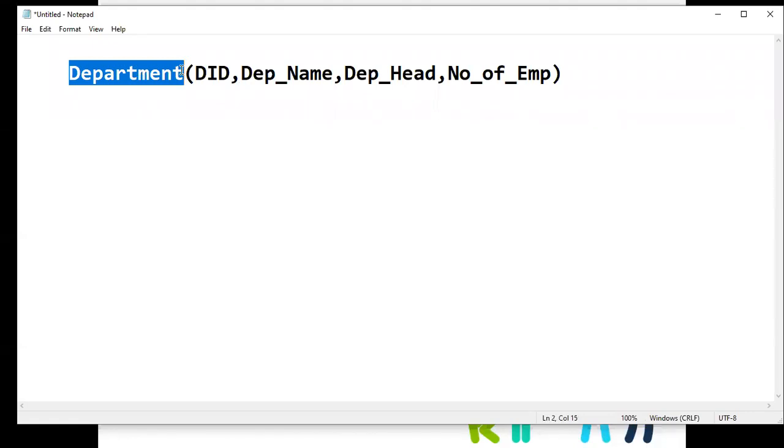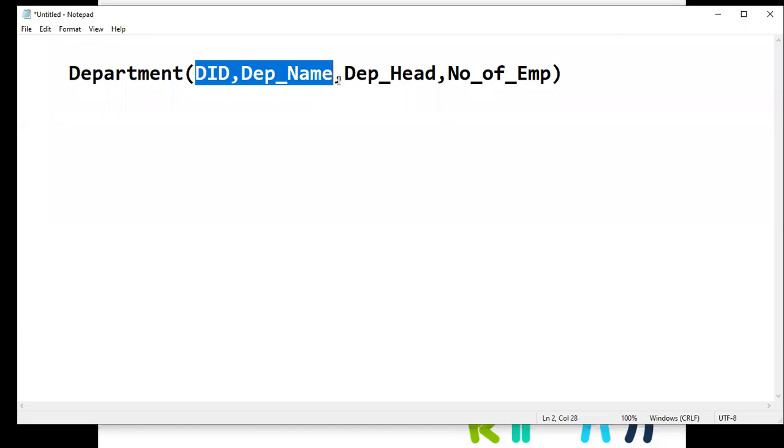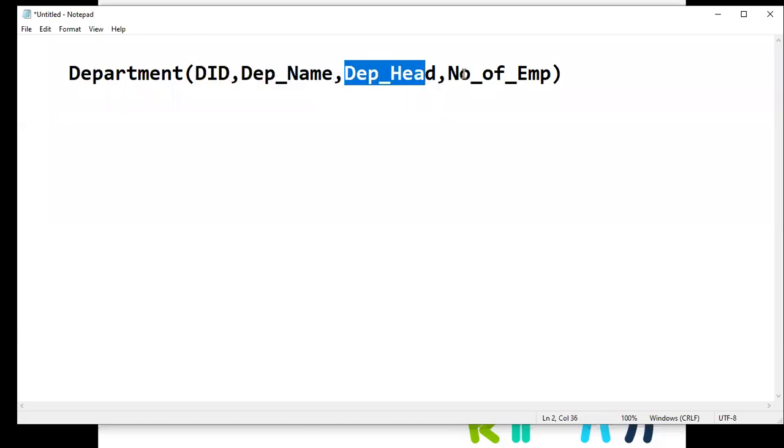So department is an entity of the database. We are going to have 4 fields. One is department ID, department name, then department head, and number of employees. A table like fields. Okay. So let's check the other one.